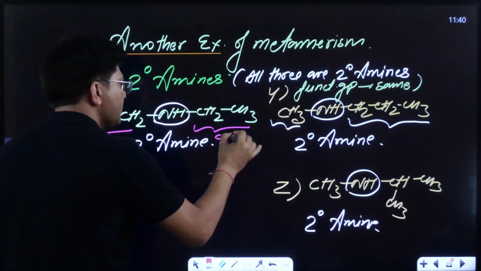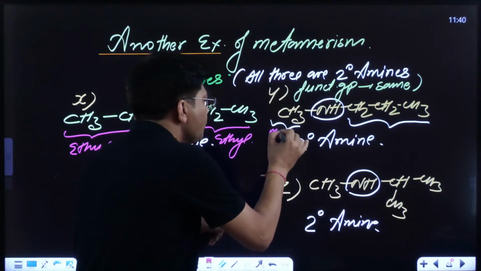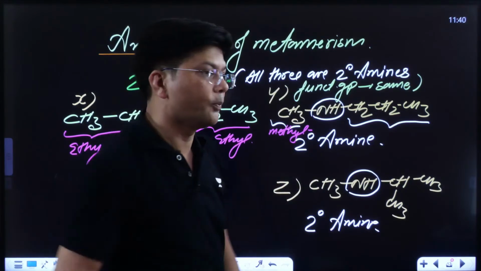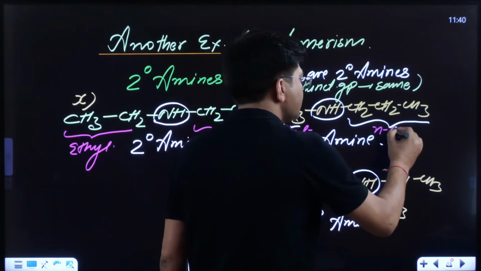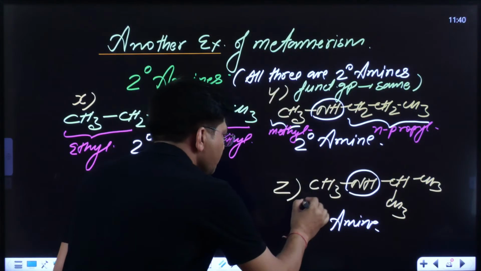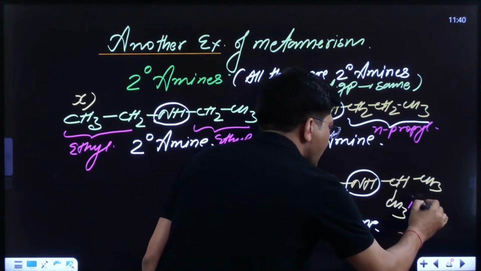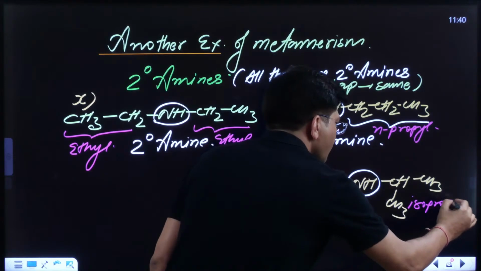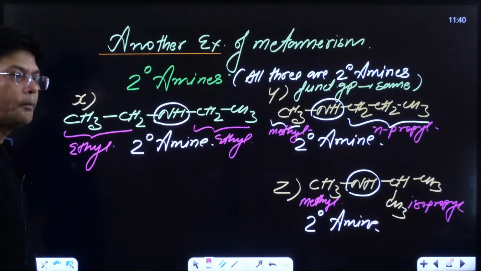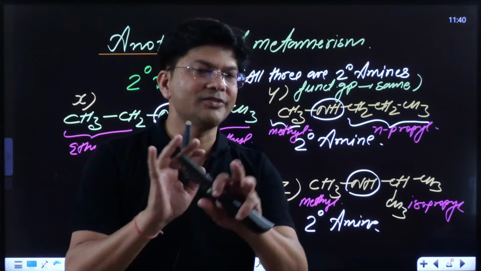Both sides we have ethyl, kids. Now in this, you can see here we have methyl, and that side we have N-propyl. N-propyl, kids. Can you see? And in this we have methyl, and that side we have isopropyl. Isopropyl, kids. Can you see? So all three are metamers. Is it clear to all of you?